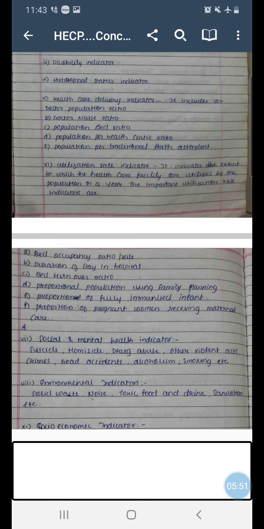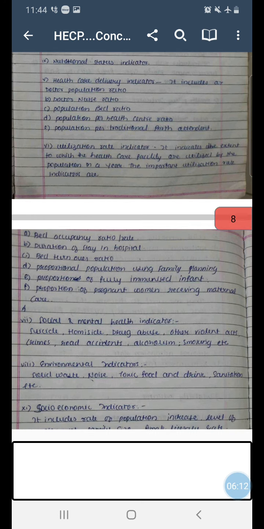Then next is healthcare delivery indicator. This indicator shows how many doctors are available, how many nurses are available, how many beds are available compared to the population. Then next is utilization rate indicator.